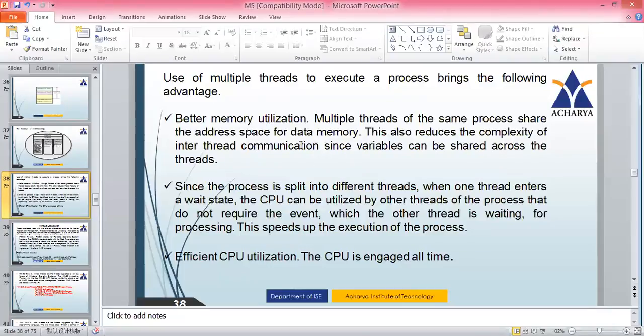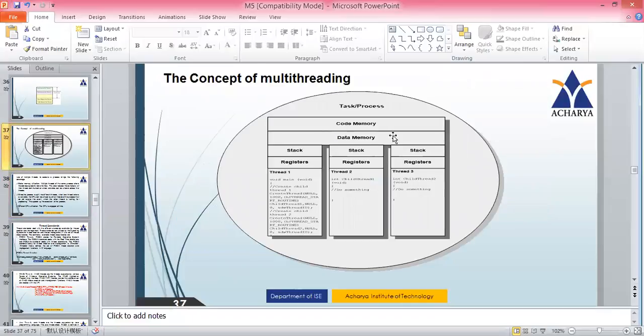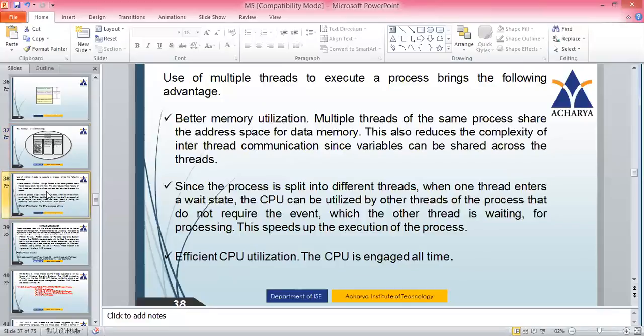The same variables can be accessed by all the threads. The variables belonging to a particular process will be in this data memory. Whatever variables we declare for the process will be in the data memory, and these can be accessed by all the threads. That is the meaning.